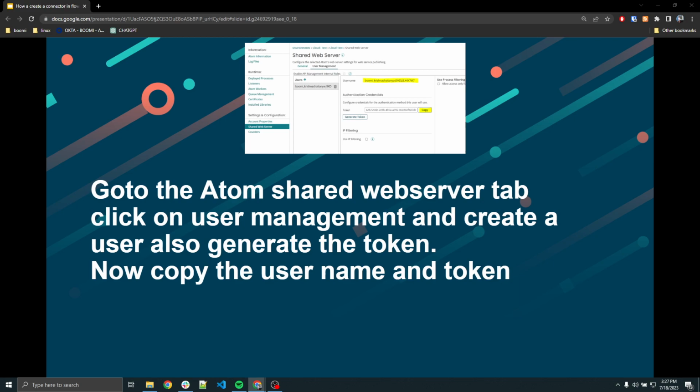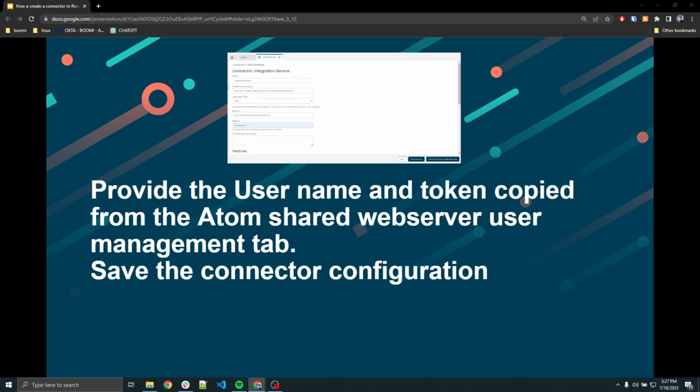Next, navigate back to the Atom Management tab, then select your Atom and shared web server. Copy the username and configure a token, and then copy that value as well. Provide the username and token copied from the Atom shared web server, and then save the connector configuration.